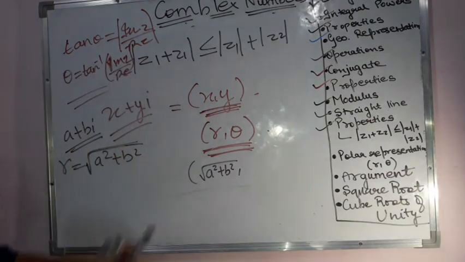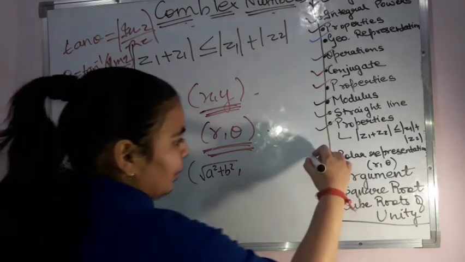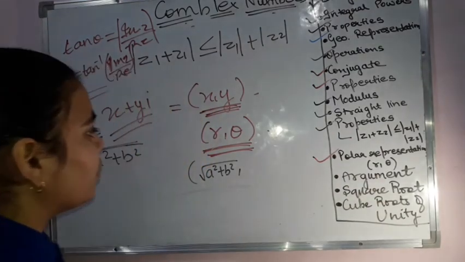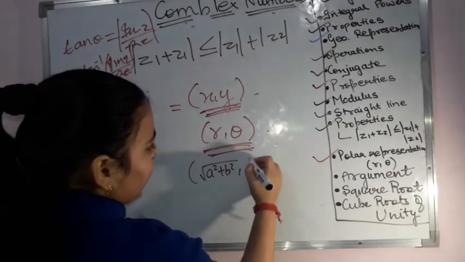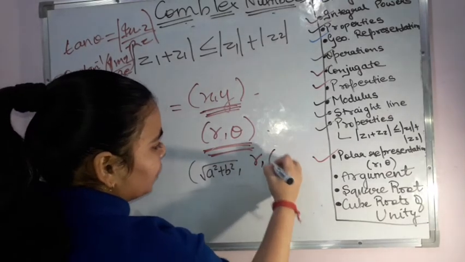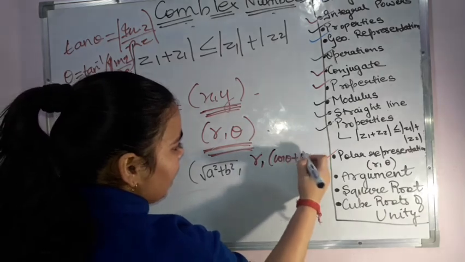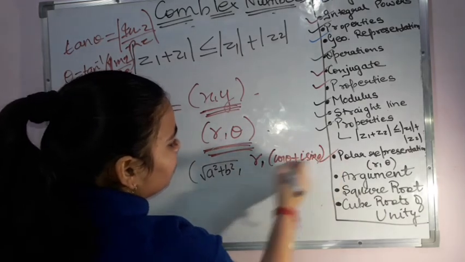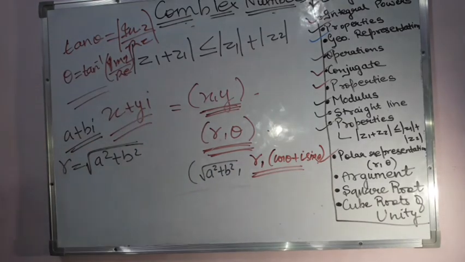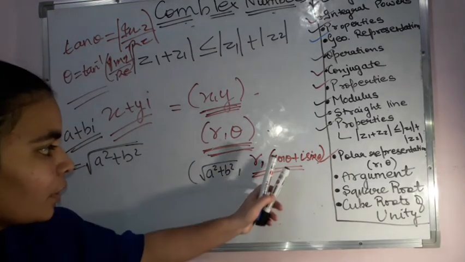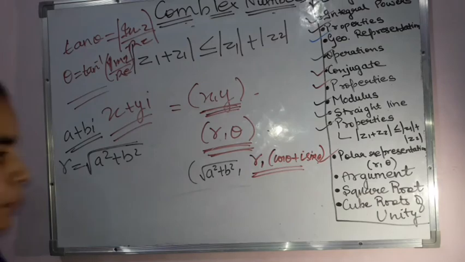Is it clear? This is the polar representation, r comma theta. Or you can also write r comma theta as r times cos theta plus i sin theta. This is the polar form.